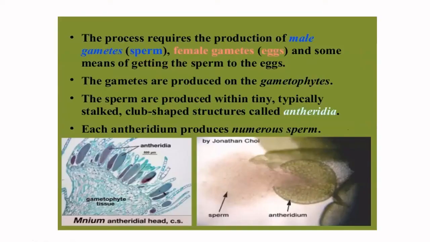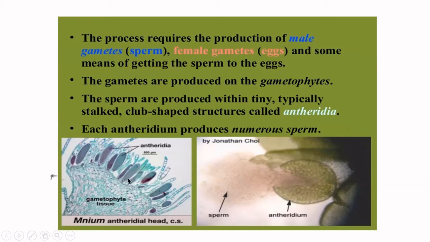See, this is the male gamete, the antheridium, the male sex organ. Inside the antheridium, you have the anthrozoid mother cell. The sperms or anthrozoids are released by the antheridium. So you have numerous haploid sperms being produced by the antheridia. Antheridia are club-shaped structures, which are produced on the